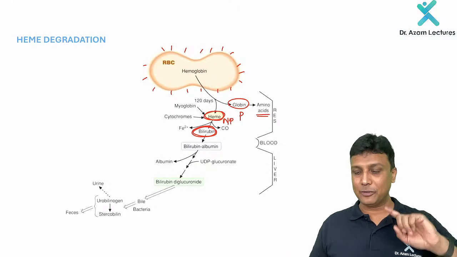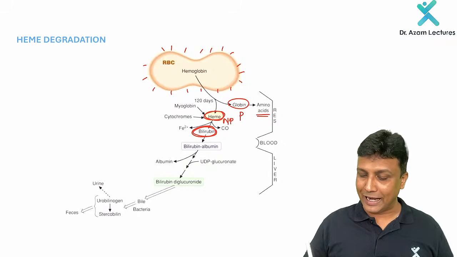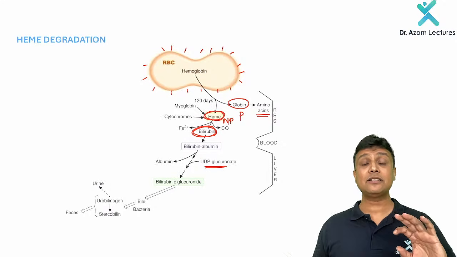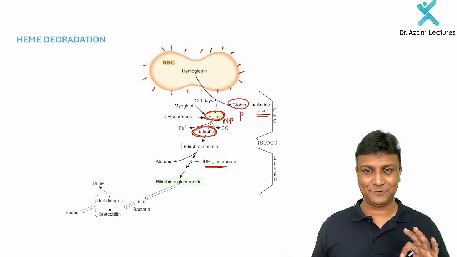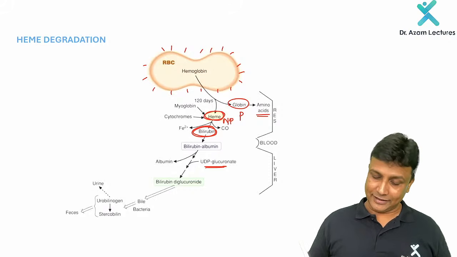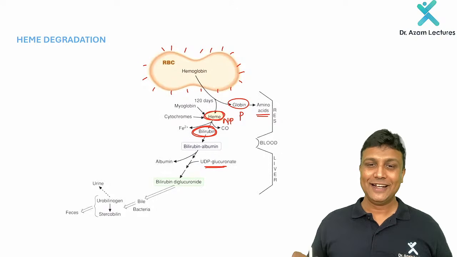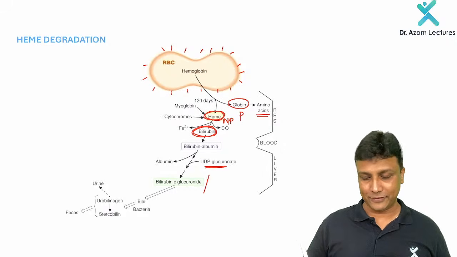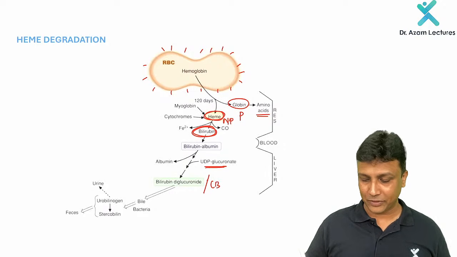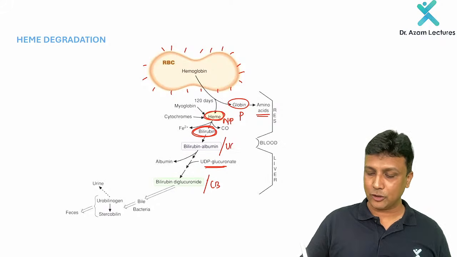And to make it soluble, what we're going to do is add a substance known as UDP glucuronic acid. When you attach this one, this reaction is known as the conjugation reaction. Then this bilirubin will become bilirubin diglucuronide. This one here will obviously be the conjugated bilirubin, and this one here will be the unconjugated bilirubin. Unconjugated bilirubin is actually insoluble.